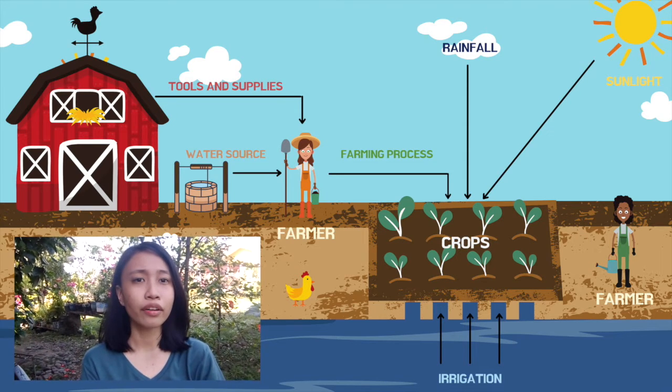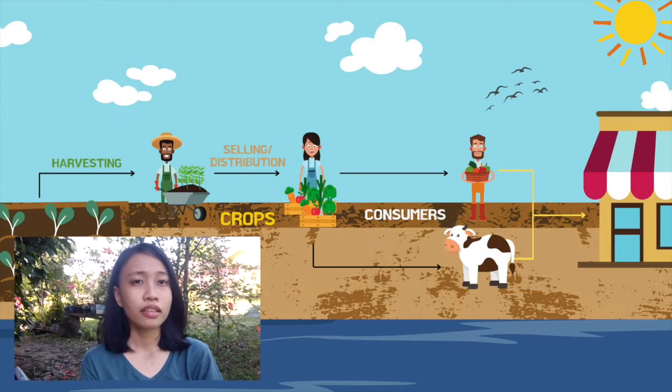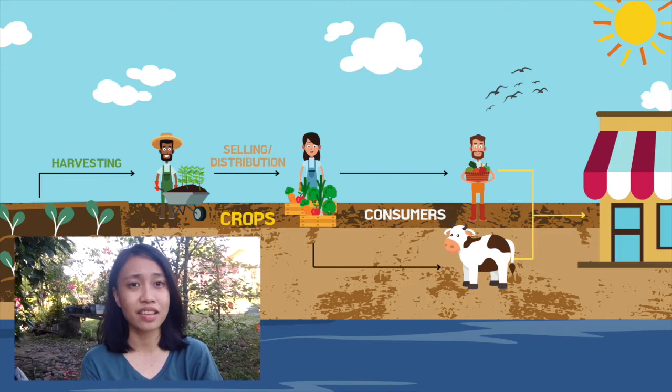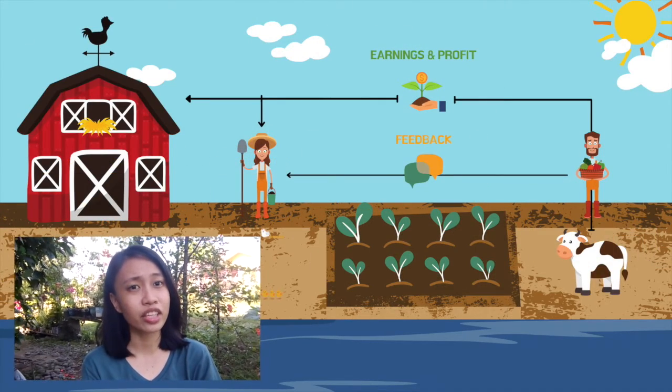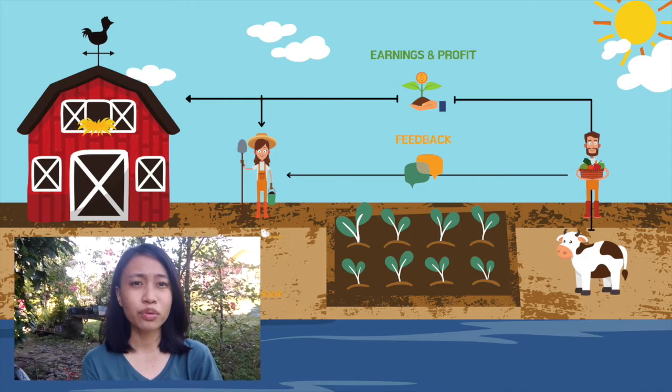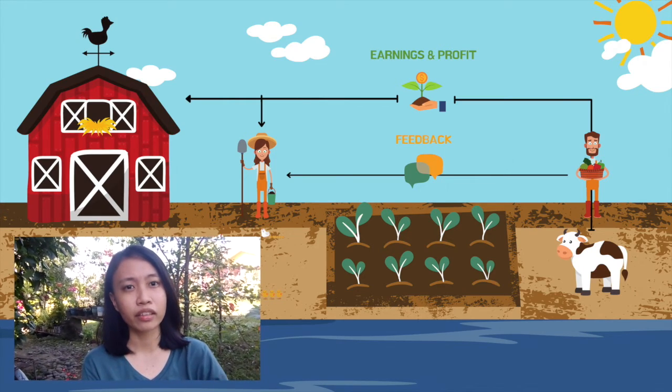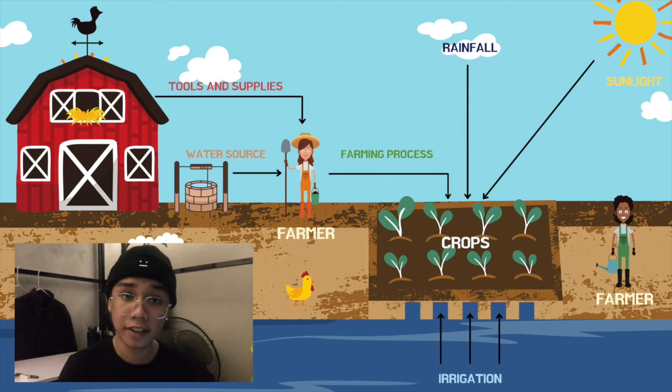If the barn runs out of fertilizer, the soil will go barren and the crops won't grow as fast and as healthy. Hence, lessening the good harvest and lessening the income too. This in turn will generate a negative feedback to the farmer as well. The effect and behavior of each part varies in different circumstances over time.